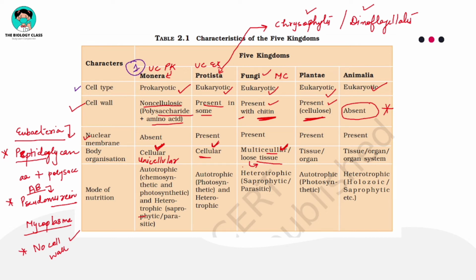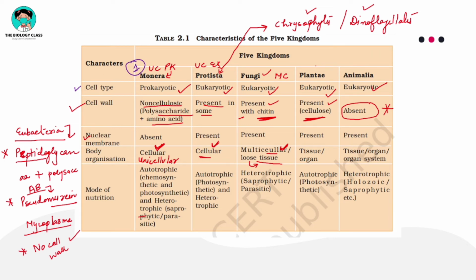Because there the tissues are loose, not compactly arranged. Like if you touch wood, you will feel that wood is very compact and tough, because the cellular arrangement there is very tight, packed. Here it is loose, in case of fungi.